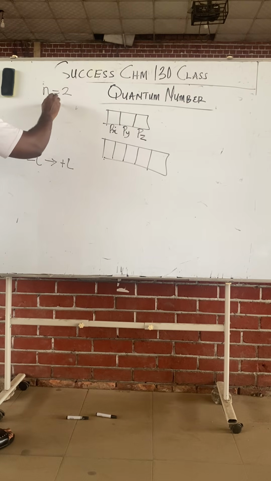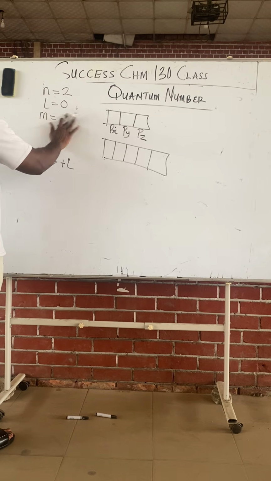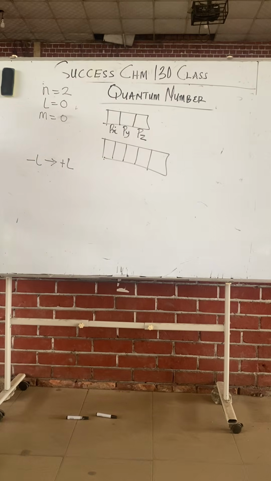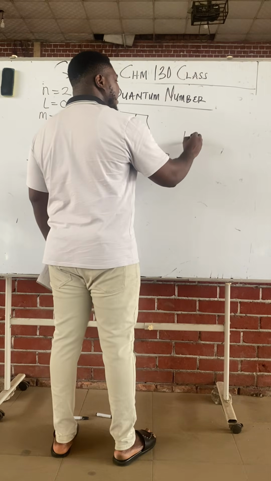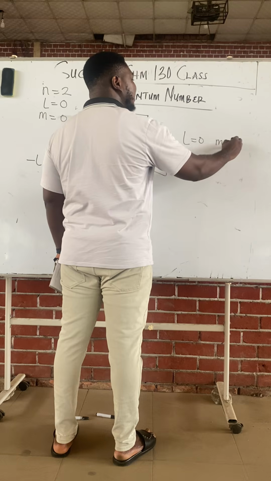Class, let's start from principal N is 2. Azimuthal L is 0. Magnetic M ranges from minus 0 to plus 0, which is still 0. So it's just 0. There's nothing like minus 0 and plus 0. So class, when L is 0, magnetic is also 0.